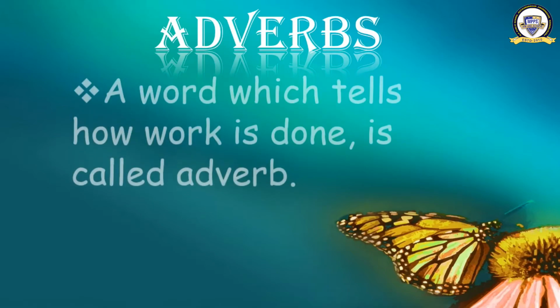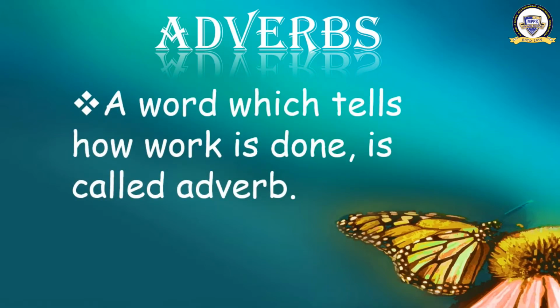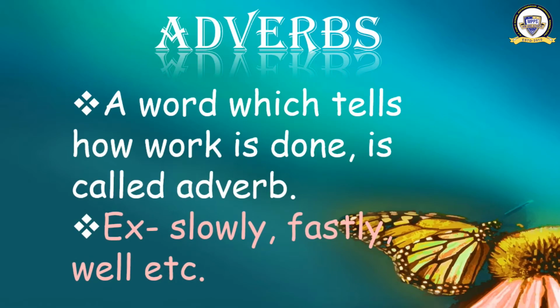What is adverb? Adverb is the word which tells how work is done. The word which tells how work is done is called adverb. It means that the word tells us about the verb. The word which tells us about the noun is called adjective, and the word which tells us about the verb is called adverb. See the example: slowly, fastly, well, etc.